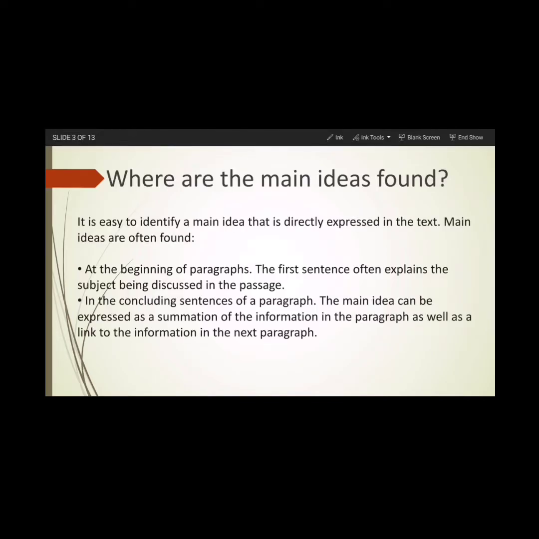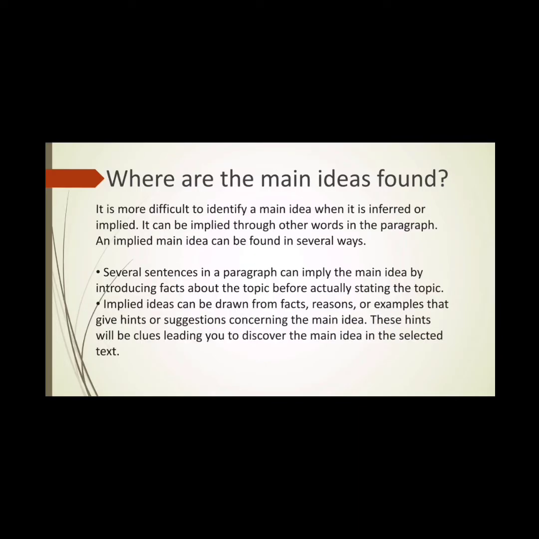Where are the main ideas found? It is easy to identify a main idea that is directly expressed in the text. Main ideas are often found at the beginning of a paragraph. The first sentence often explains the subject being discussed in the passage, or it may be in the concluding sentence of a paragraph. The main idea can be expressed as a summation of the information in the paragraph, as well as a link to the information in the next paragraph.